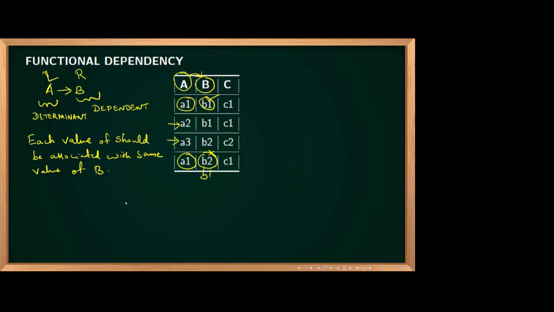Okay. So for functional dependencies, I'll write some over here. Can you tell me whether these all are correct or not?